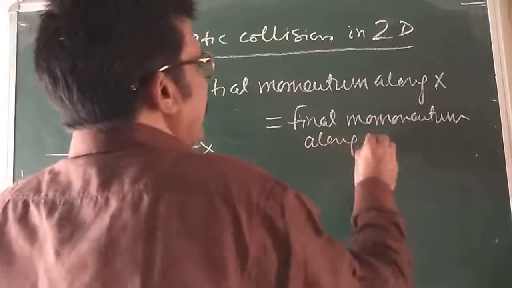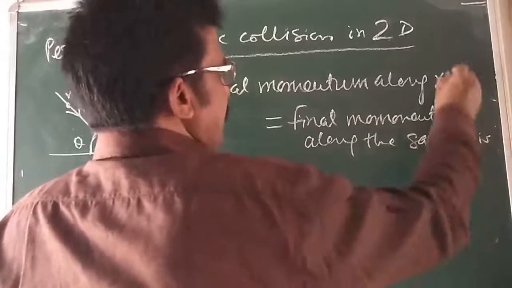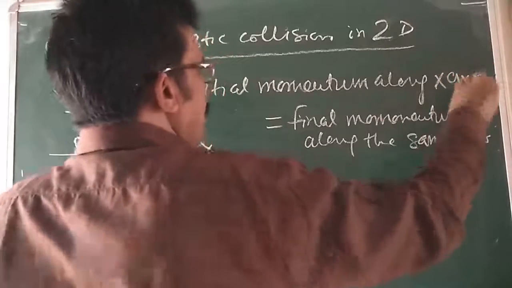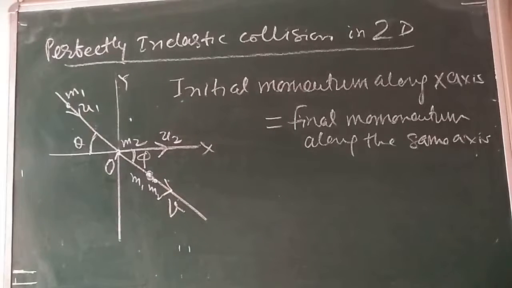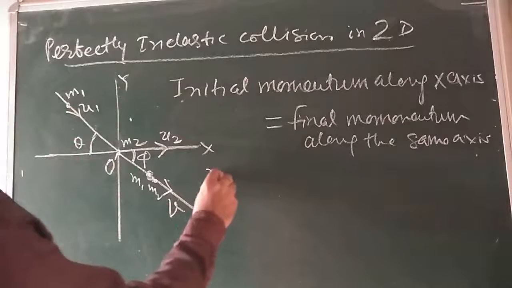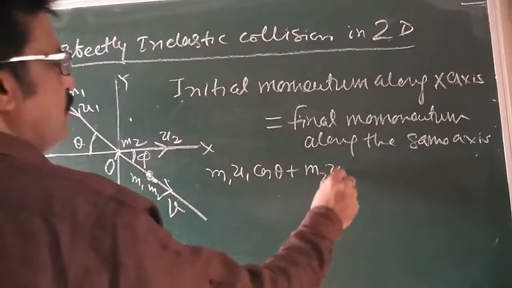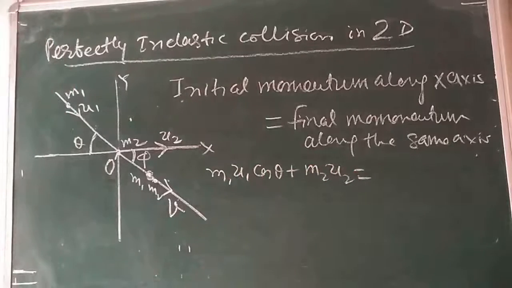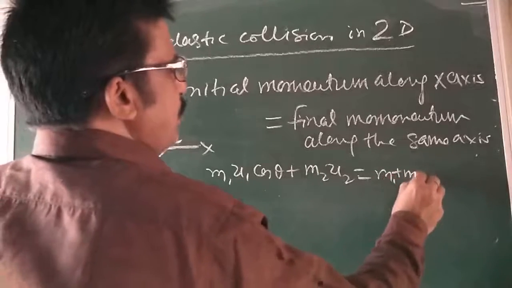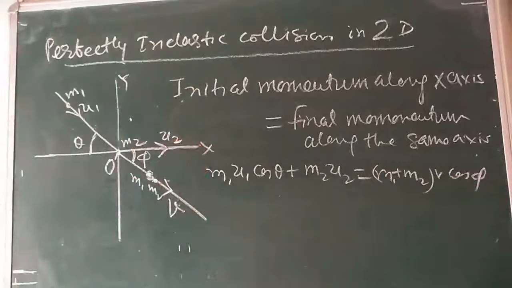Along the x-axis, the component of m1 u1 is m1 u1 cos theta. Where the angle is formed, we know it is cos, plus m2 u2. This is the momentum before collision, and after collision it is (m1 plus m2) v cos phi, the component along the axis.